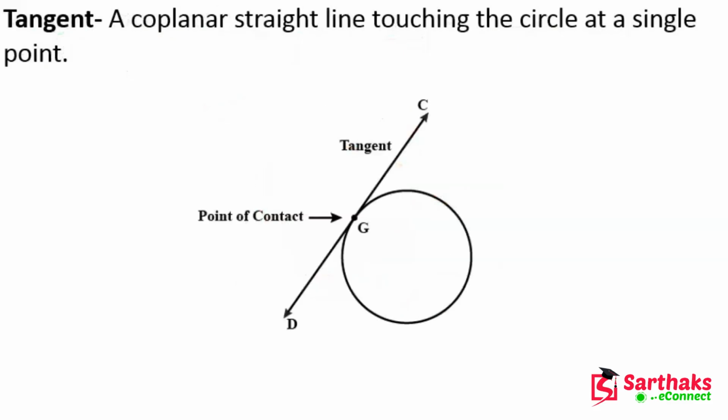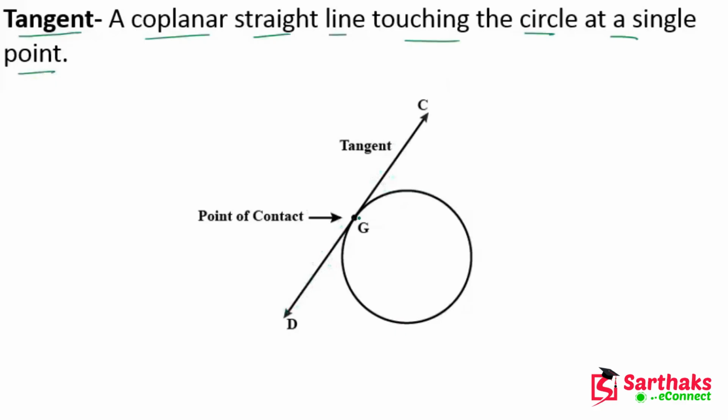So now the next part is the tangent. Now what is a tangent? Here you can see a coplanar straight line touching the circle at a single point. Here we have a line CD.